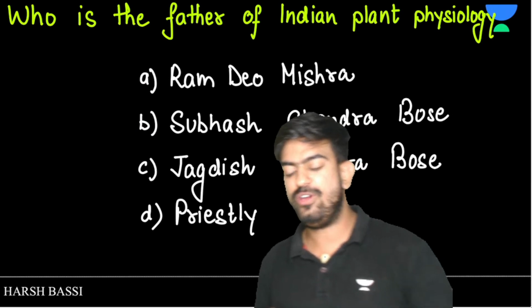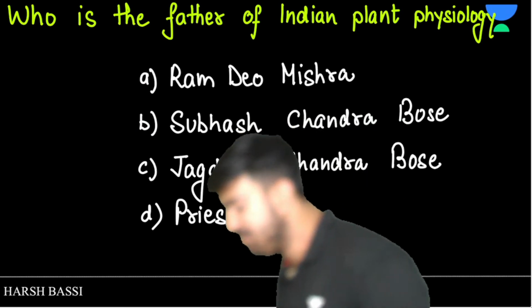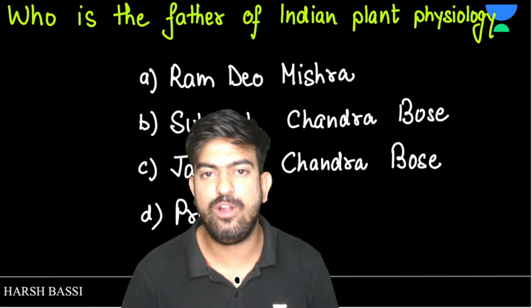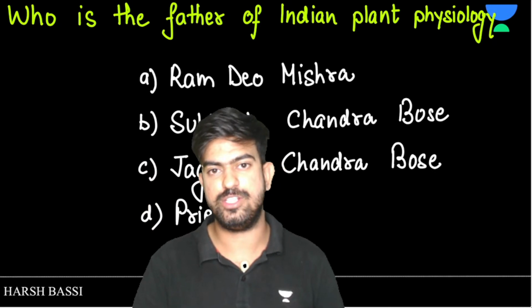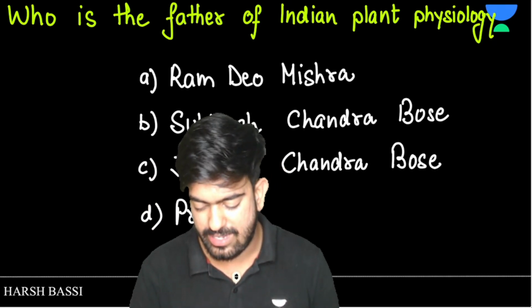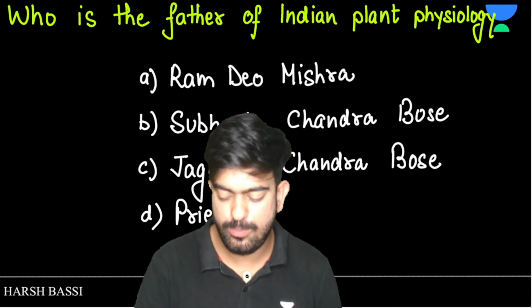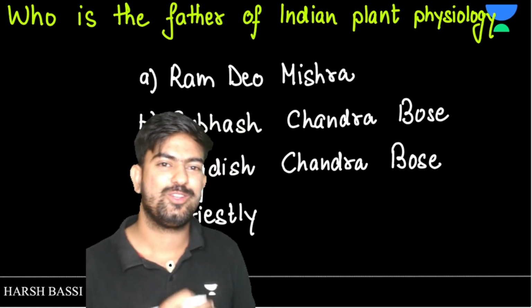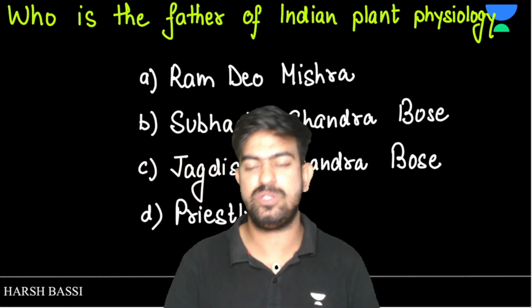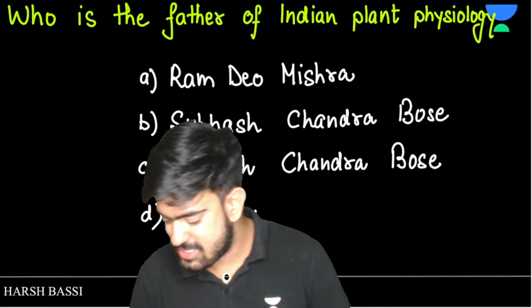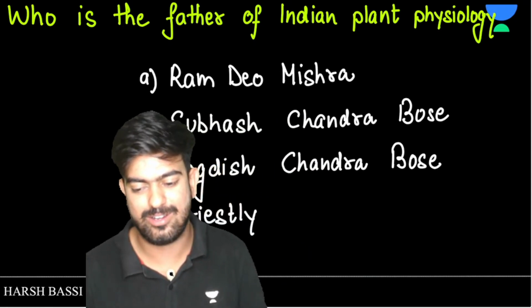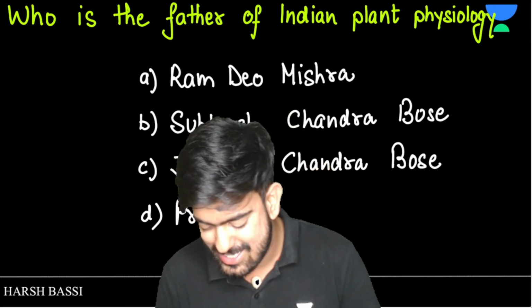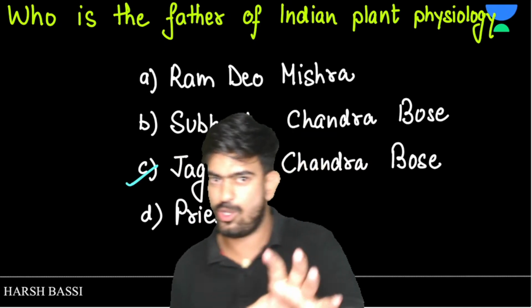Now, who is the father of Indian plant physiology? Very good, Tanish. Ramdeo Mishra, Subhash Chandra Bose, Jagdish Chandra Bose, or Priestley? I'm just laughing because someone can also choose the wrong answer, right? Okay, the answer is C, which is Jagdish Chandra Bose, not Subhash Chandra Bose.